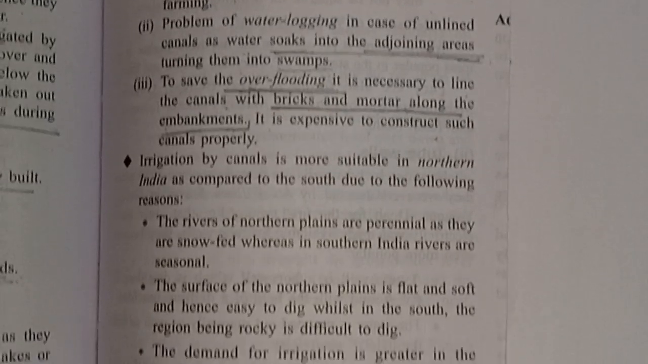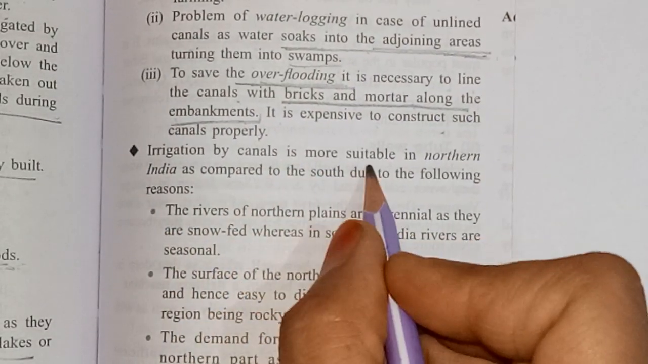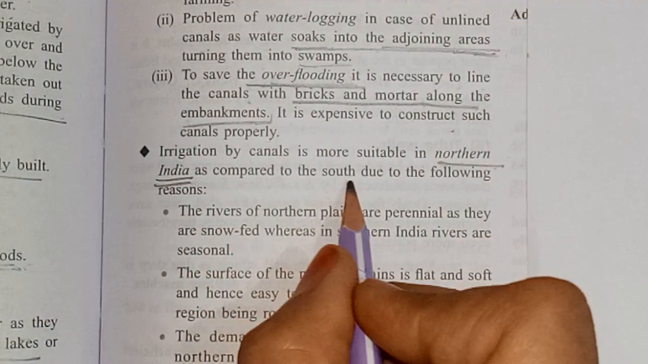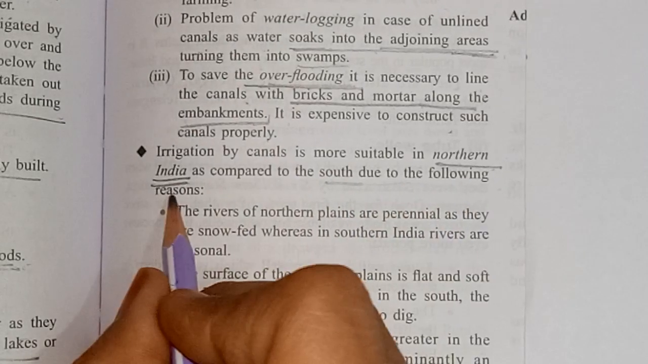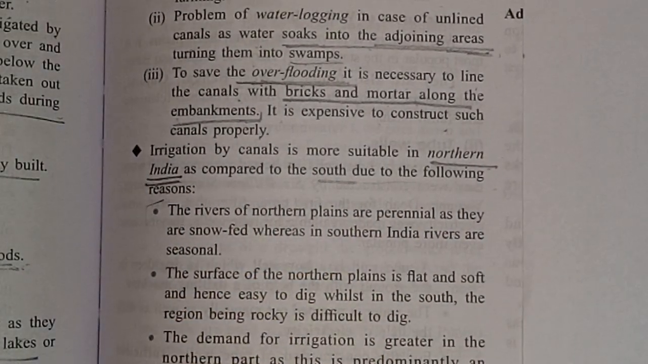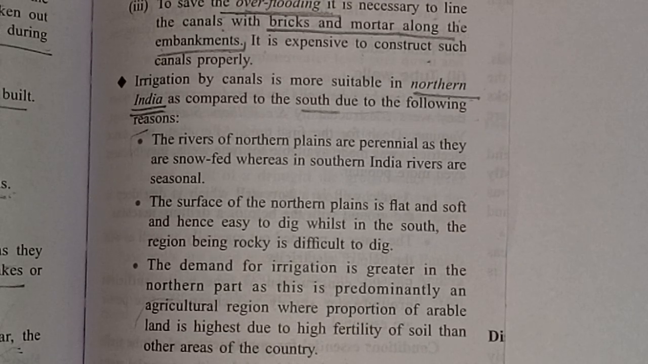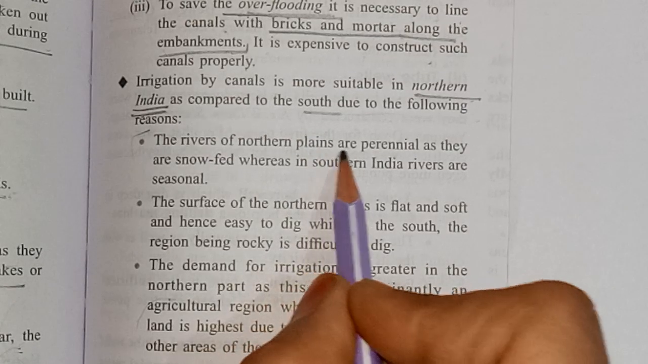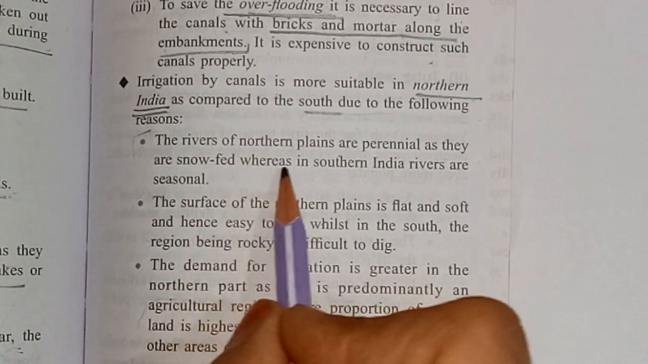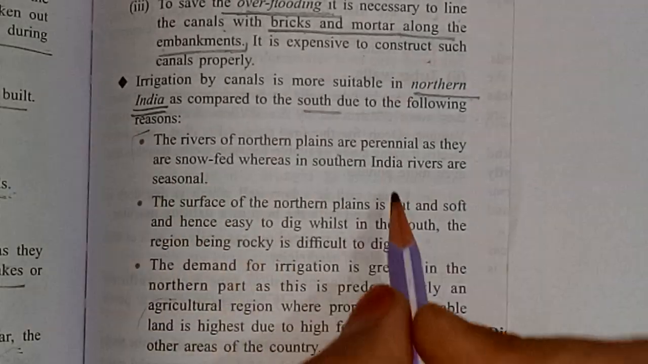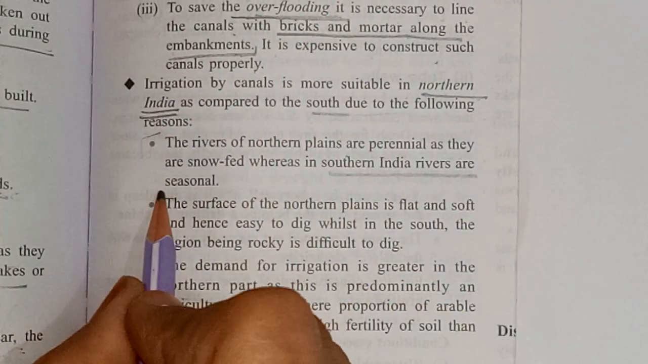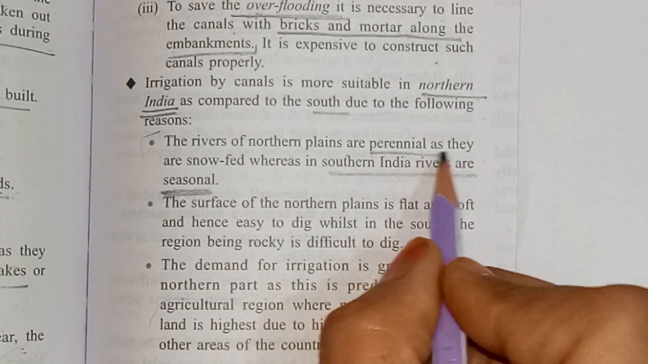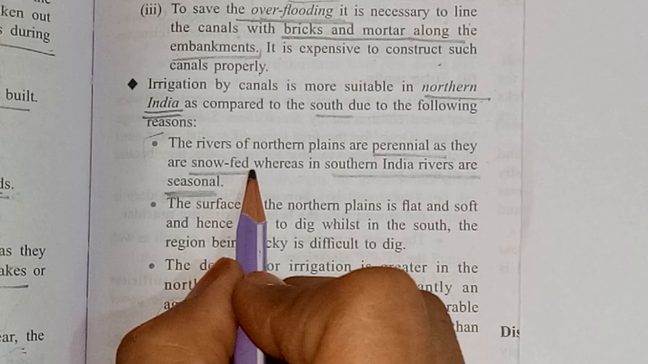Now see, irrigation by canal is more suitable in northern India as compared to the south, due to the following reasons. The rivers of the northern plains are perennial as they are snow-fed, whereas the southern India rivers are seasonal. So the southern rivers are seasonal, but the northern Indian rivers are perennial. Why are they perennial? Because they are snow-fed.